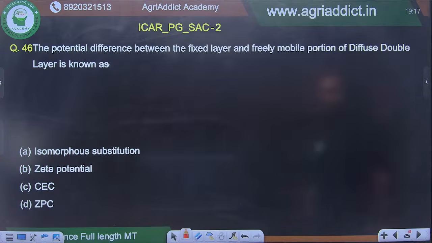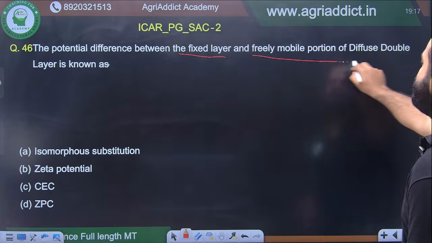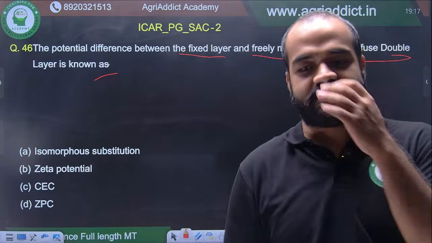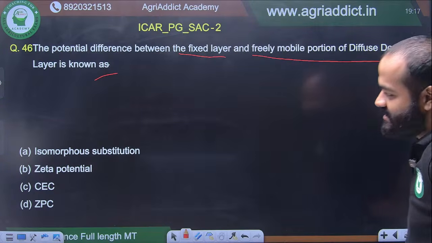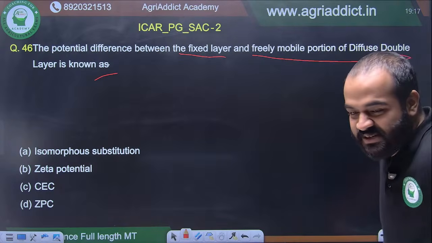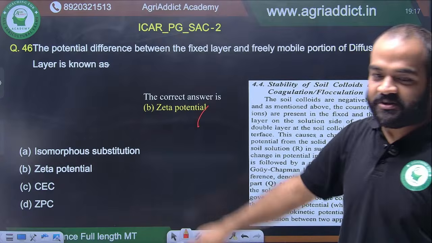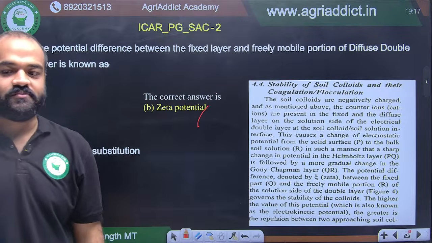The potential difference between the fixed layer and the freely mobile portion of the diffuse double layer is known as what? Very basic chemistry. Tell me the answer fast. The option given here is so bad. Nothing to think about. Directly you can tell the answer. Zeta potential.